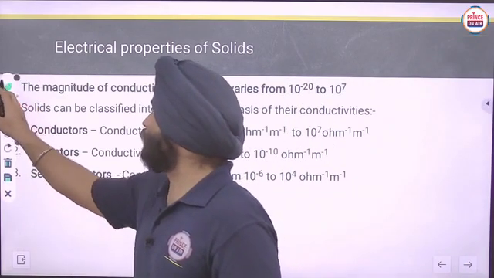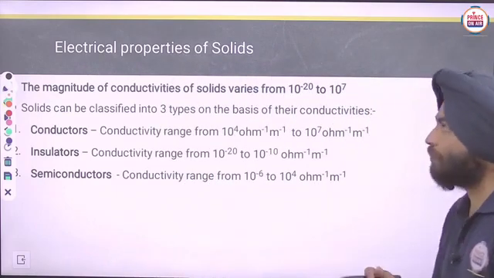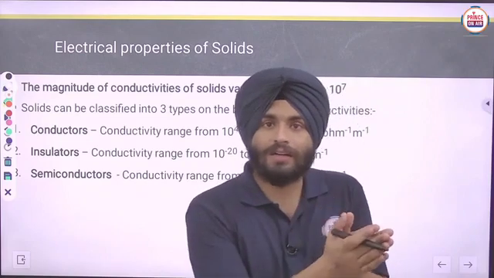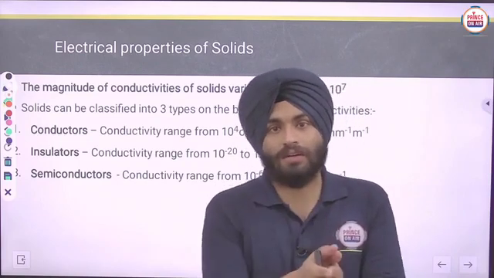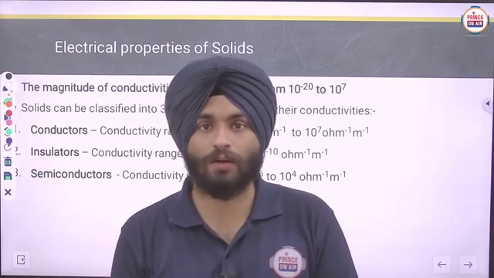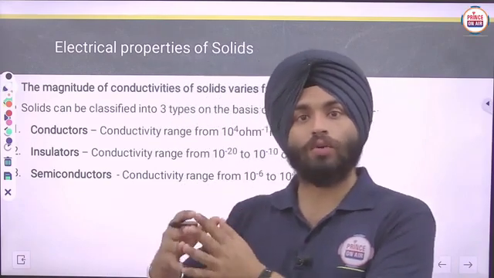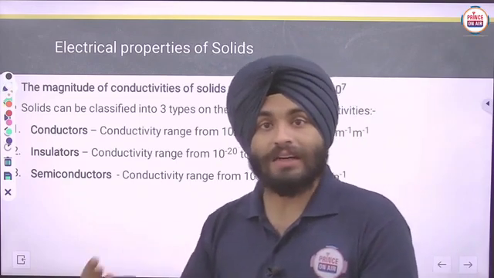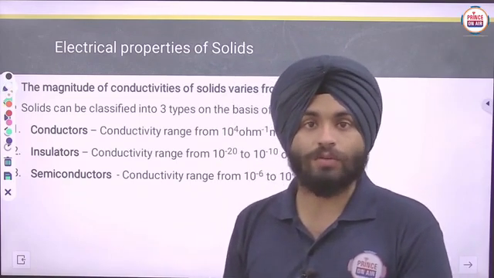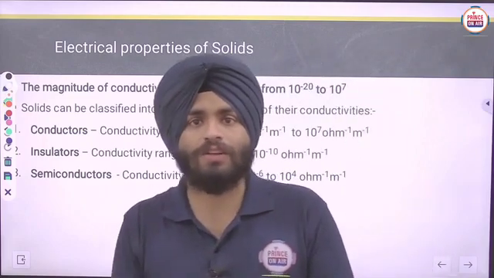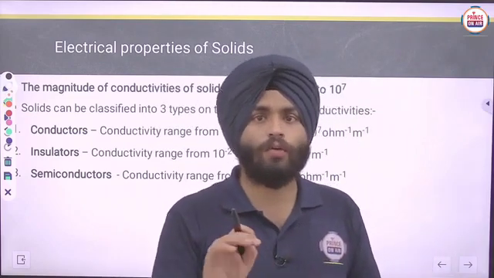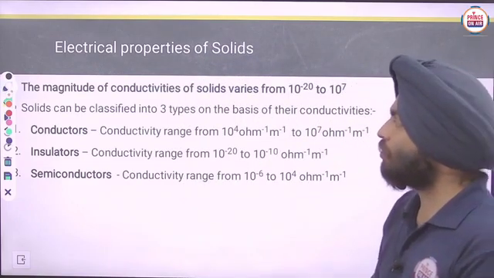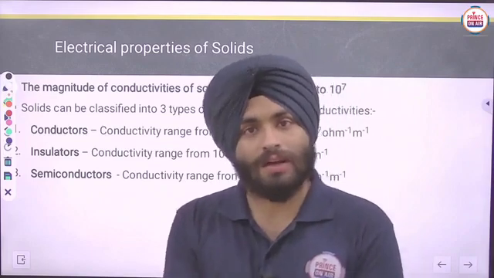So, electrical properties of solids. All of you know that some solids are conductors, some are insulators, some are semiconductors. Those solids which can conduct electricity are known as conductors, and those which cannot conduct electricity are considered insulators. Those which can conduct electricity, but only a very small amount, are considered semiconductors. So you can say they can behave as both conductors and insulators.